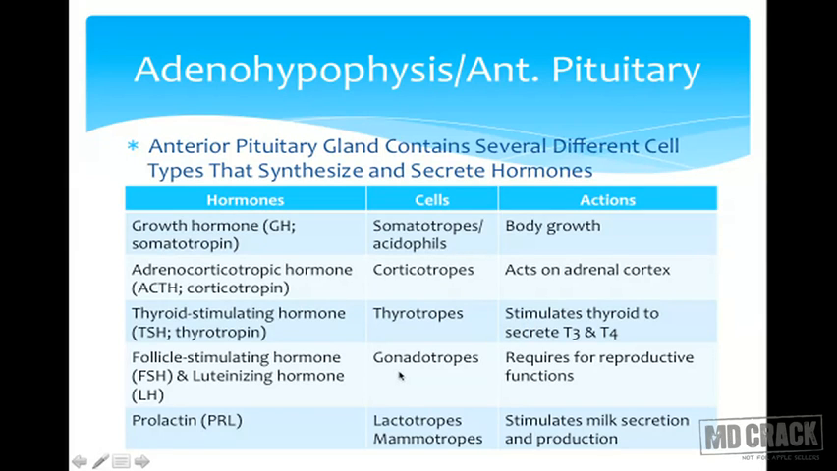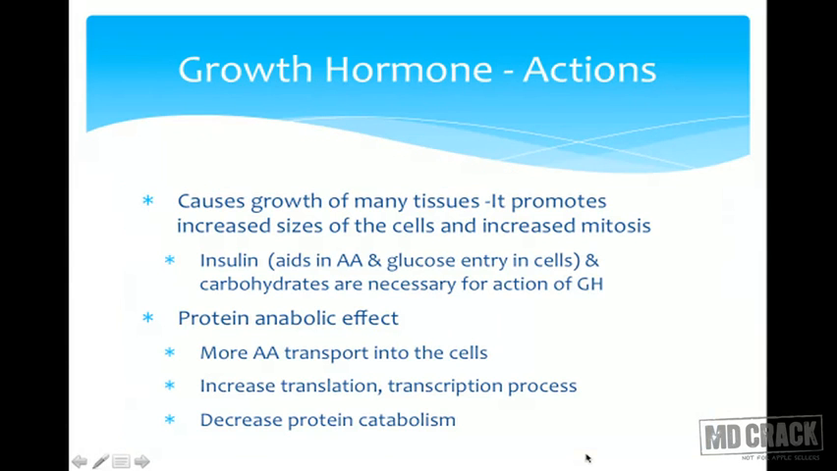Then what is the other type of cells? Gonadotropes. What is the function of gonadotropes? They will cause synthesis of FSH and LH. And then we have lactotropes or mammotropes. What will they cause? They will cause synthesis of prolactin, which ultimately stimulates milk secretion and production. That is the function of prolactin. So these are the functions of the anterior pituitary.